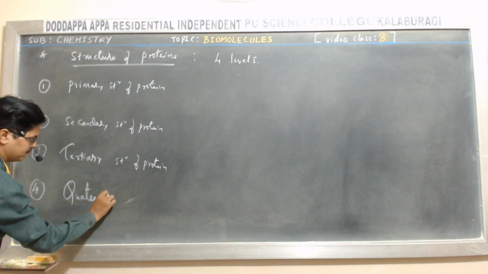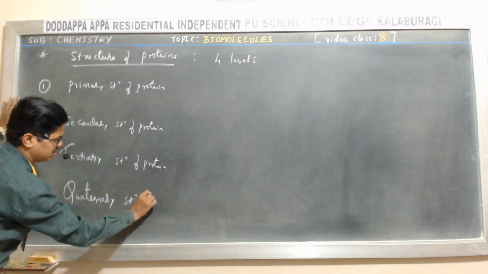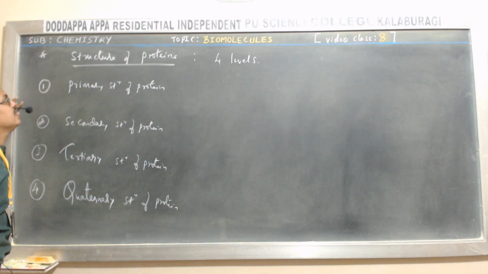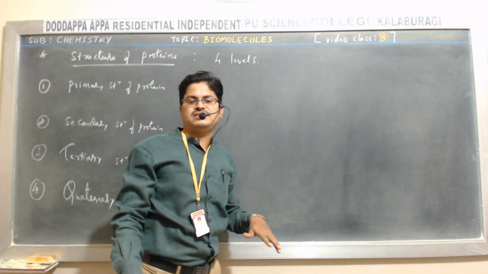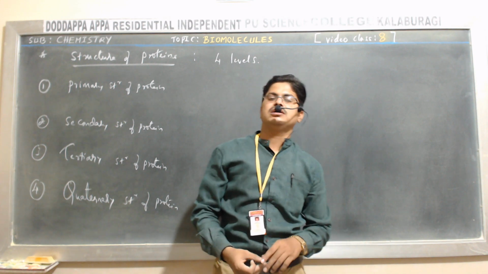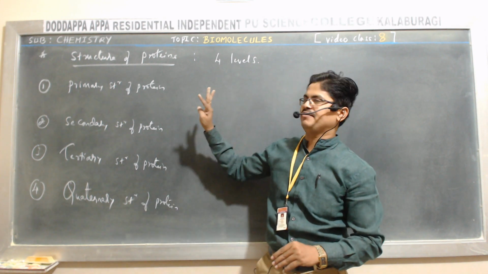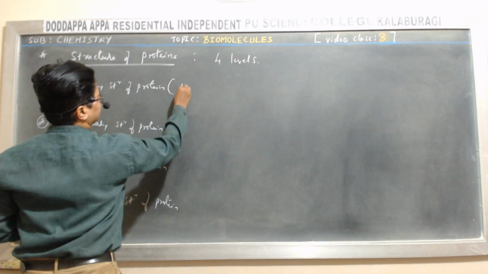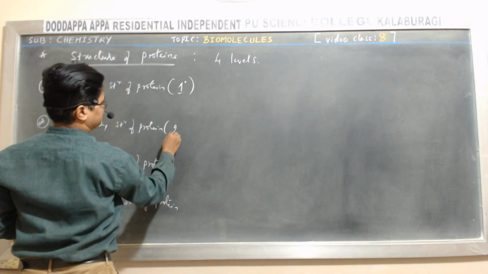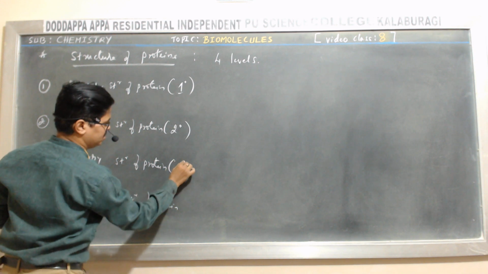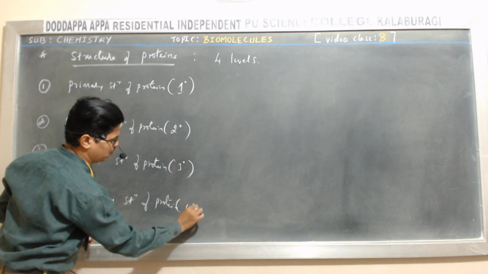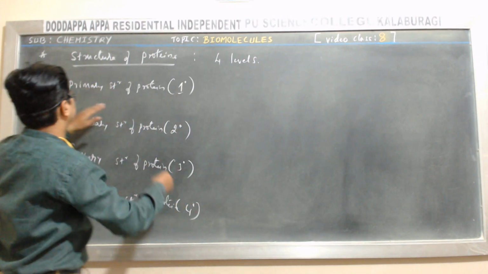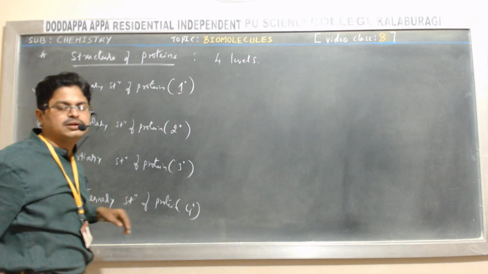Quaternary structure of protein. Okay, a protein exhibits a three-dimensional complex structure, hence it is studied in four levels: primary structure, secondary structure, tertiary and quaternary structure. So now let us focus on the first level, primary structure of protein.